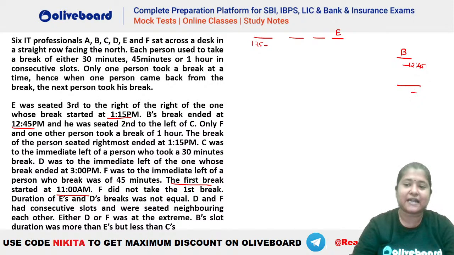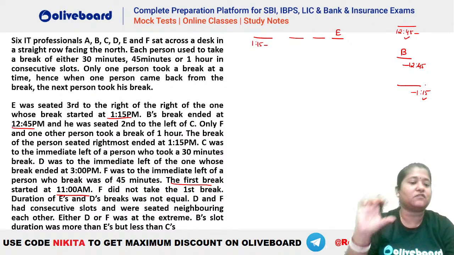So if this is ending at 1:15, and similarly you can see that B is ending at 12:45, that means there has to be somebody who is starting at 12:45, right? You can see there has to be somebody who is starting at 12:45. Now this 12:45 to 1:15 is a duration of 30 minutes. So you can see here, the time slots are not ascending in seating.